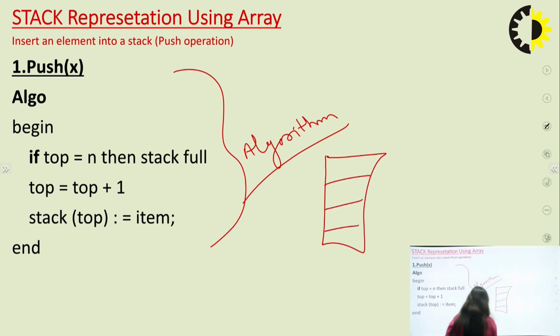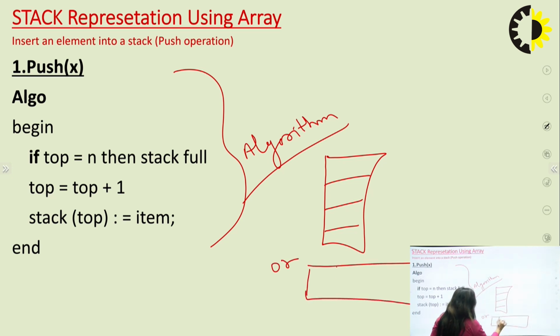Or you can also use the stack like this, but here pop and push work only at this side, at one end. So it is an array representation.